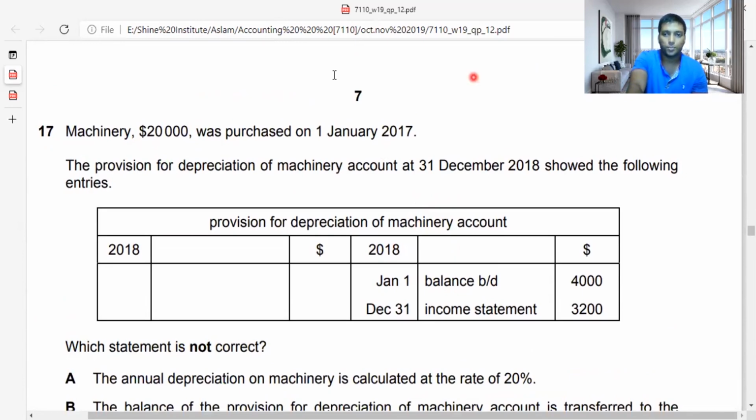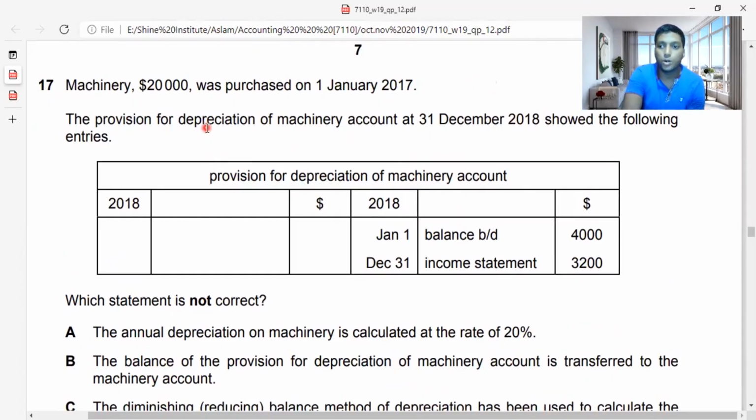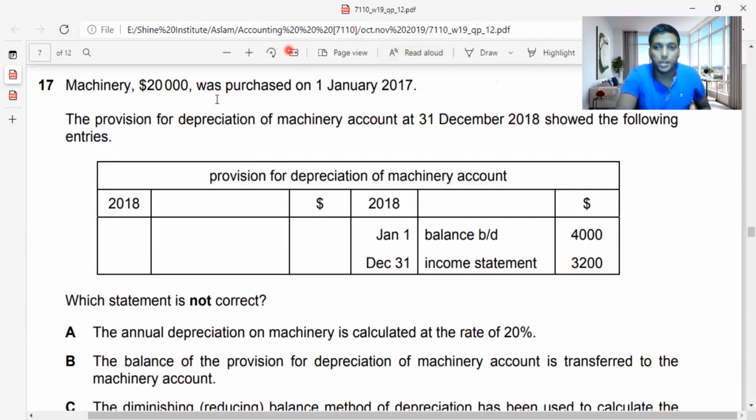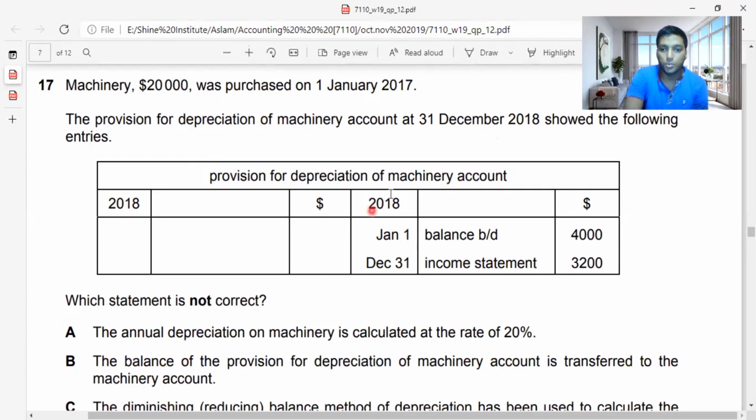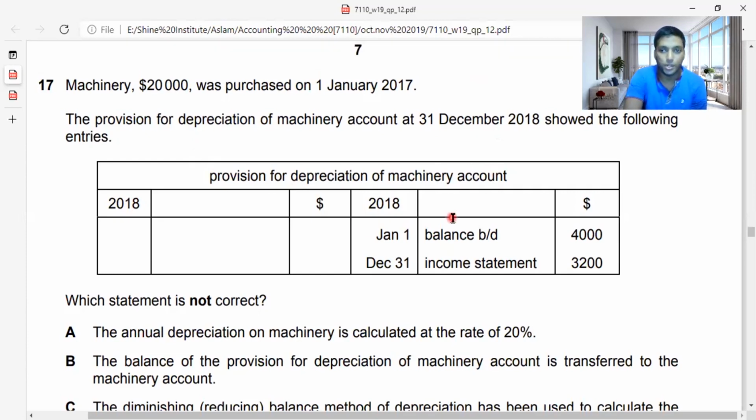Okay, guys, let's move on to question number 17. Machinery 20,000 was purchased on 1st January 2017. The provision for depreciation of machinery account at 31st December 2018 showed the following entries. So I just want to do a few calculations before I find the answer, because they have said which statement is not correct. For that I need to do all the correct entries and find out which is not correct.